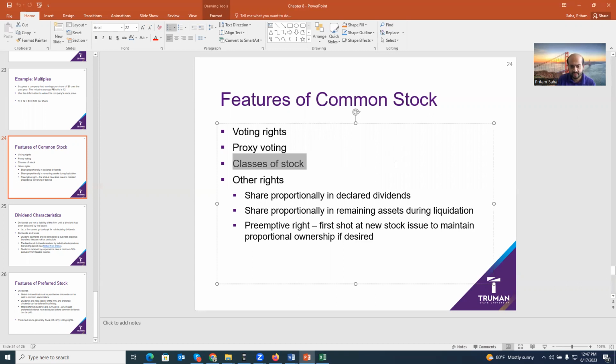Some other rights. They enjoy dividends, but dividends are not a fixed burden like interest payments, okay? And then in liquidation, they get the money, but at the very last. Sometimes, not always, common stock comes with preemptive rights. Like, what does it mean? So let's say this way.